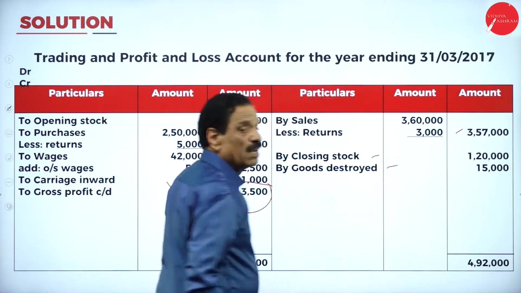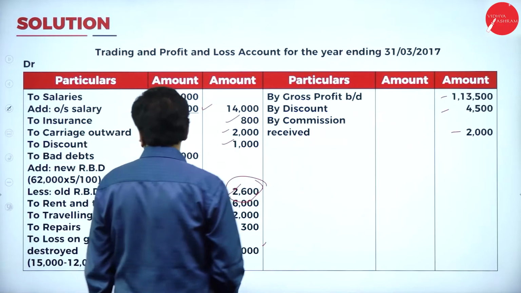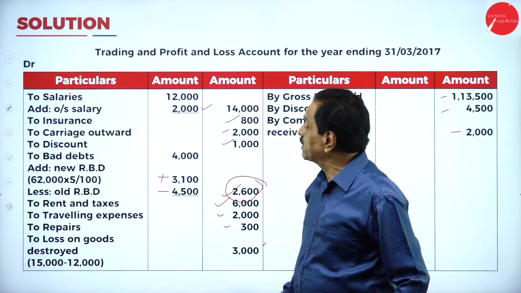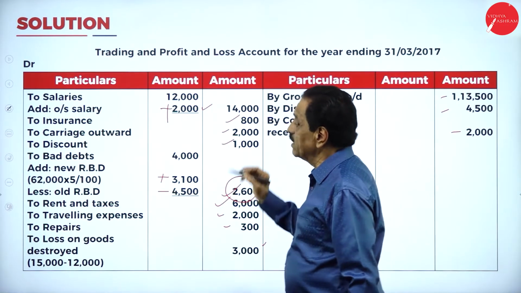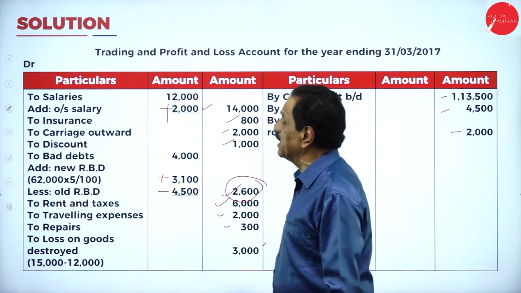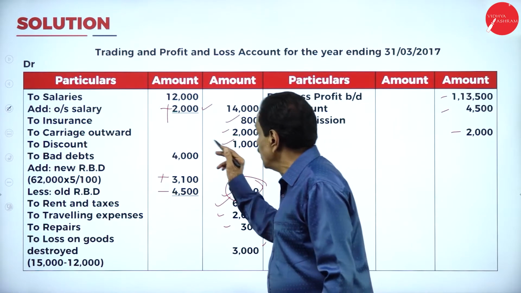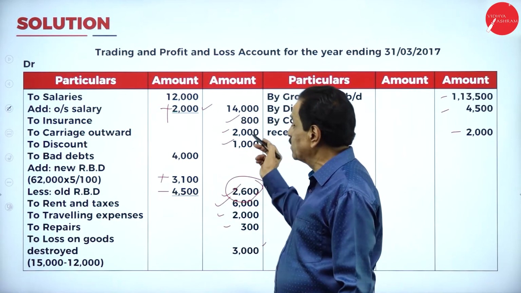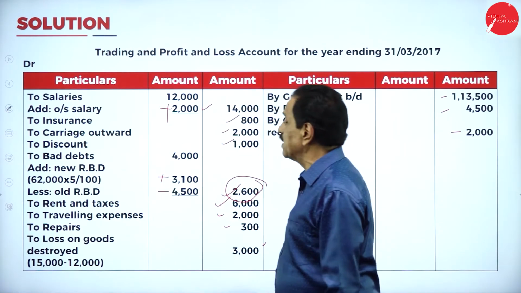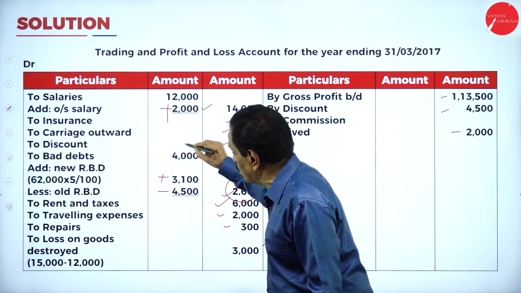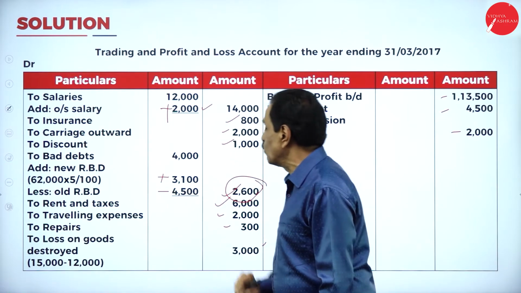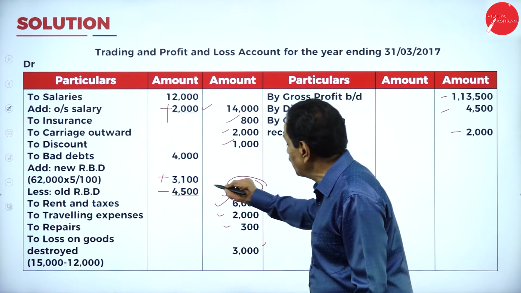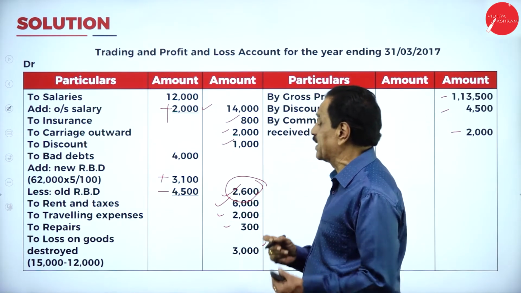In your adjustment, there is a closing stock of 1,20,000. Goods destroyed is 15,000. Then in your P&L account, all indirect expenditure will come. Salary, this is from adjustment, this should be added. 14,000. Insurance paid 800. Carriage outward, finished goods going out, is 2,000. Discount allowed 1,000. Your bad debt is 4,000. 5% of 63,000 becomes 7,100, minus old RBD 4,500. The next figure works out to 2,600.